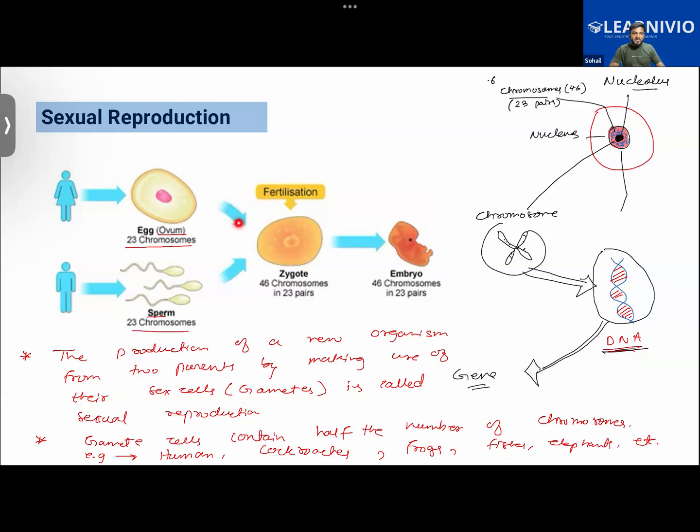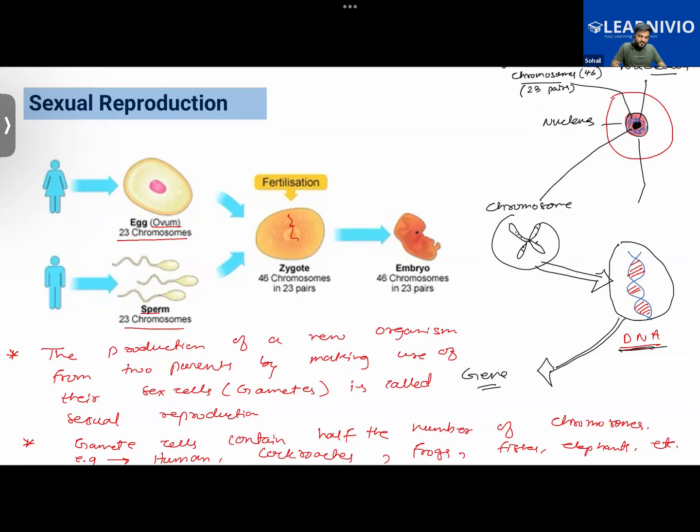Now, sometimes what happens is that when the egg has been fertilized by the sperm, this zygote will split. It splits into two embryos. This zygote has received the same genetic material from the male and female parent.